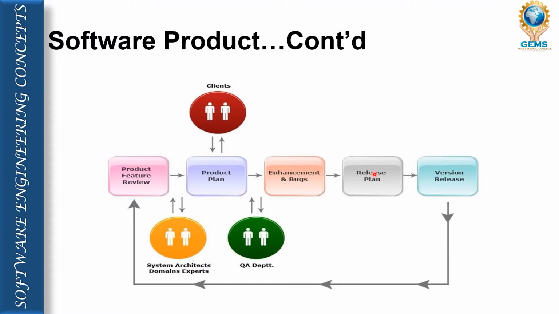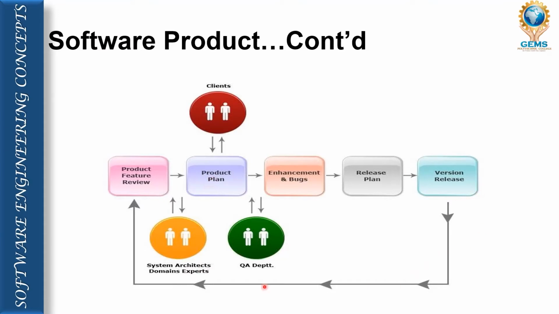Then the developer releases the version of the software, and we decide which version we are going to put out. Then this version goes to the product feature review. Once the software product version is released, it becomes available for review. Who is going to review that? Expert domain people, those who are very expert in that particular domain, will review the product, and finally the product goes to the market.